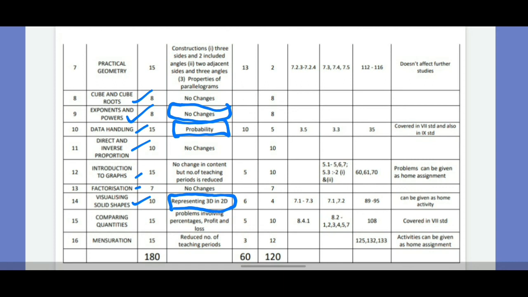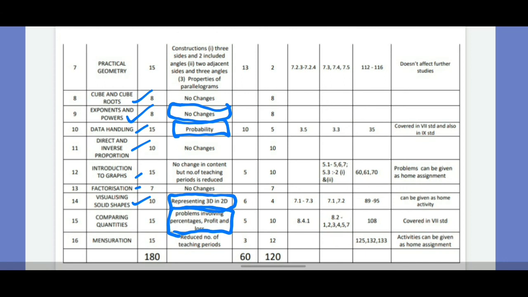15th lesson is comparing quantities. In that chapter again, problems involving percentage, profit and loss, it has removed because it is already covered in 7th standard. In 7th already had studied, that's why this has removed now.